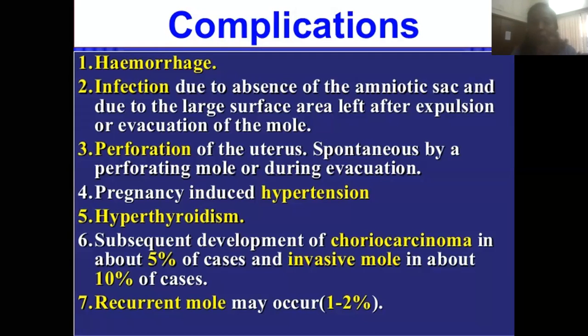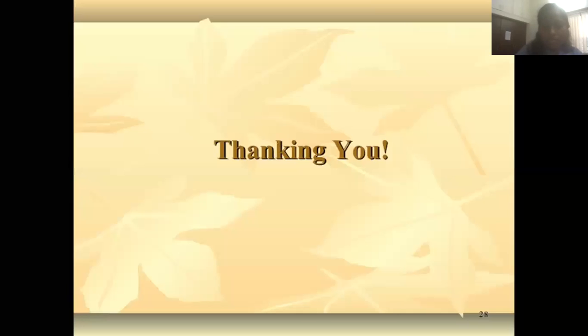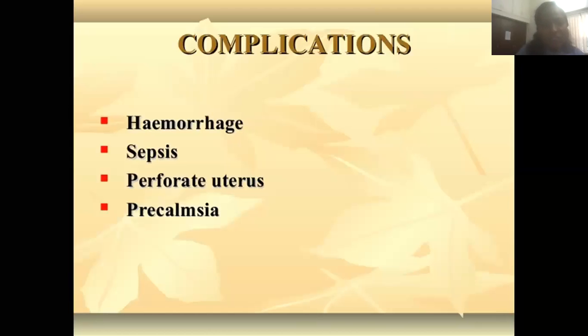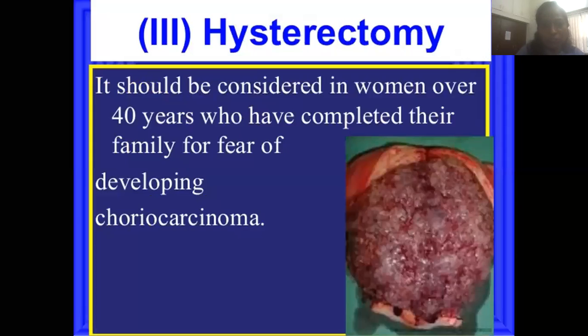Sometimes subsequent development may go into a cancer condition, that is choriocarcinoma, in about 5% of cases, and invasive mole in 10% of cases. Or sometimes in the next pregnancy, a recurrent mole can happen. That is the one. Now we are going to have a short revision of what we have seen today.